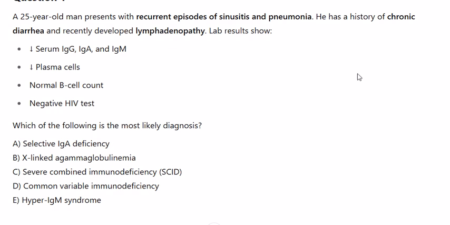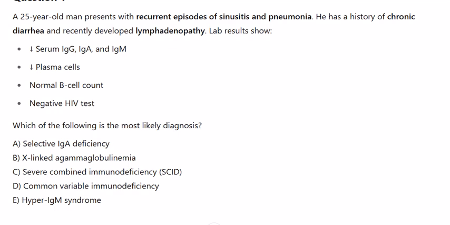A. Selective IgA deficiency. B. X-linked agammaglobulinemia. C. Severe combined immunodeficiency. D. Common variable immunodeficiency. E. Hyper IgM syndrome. Correct answer: D. Common variable immunodeficiency. Explanation: CVID is characterized by a defect in B cell differentiation, leading to low plasma cells and immunoglobulins